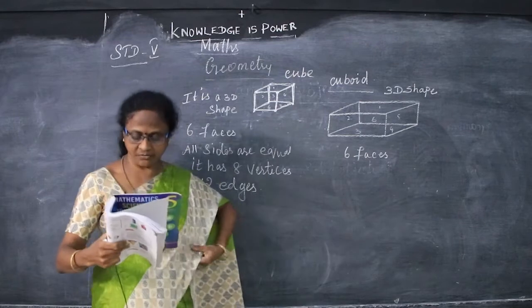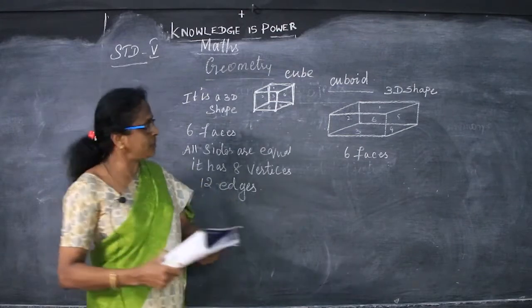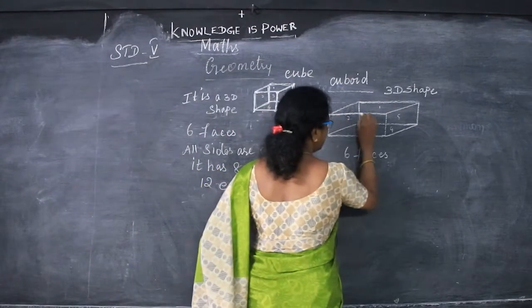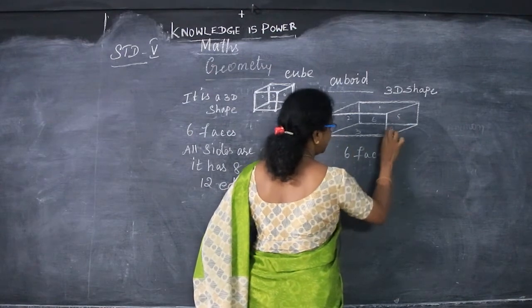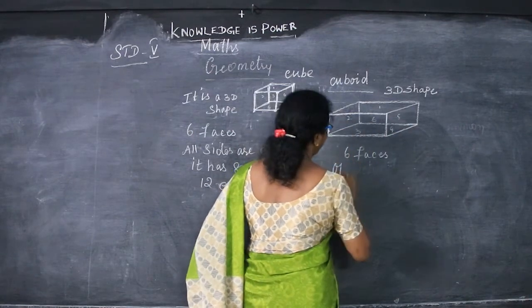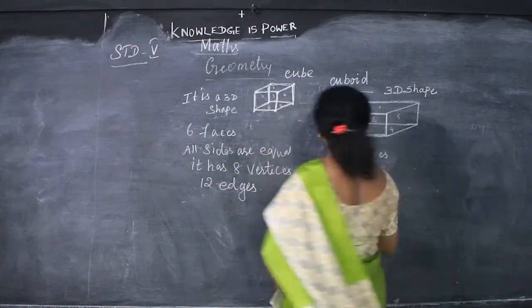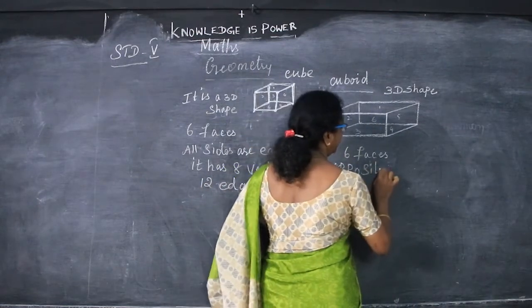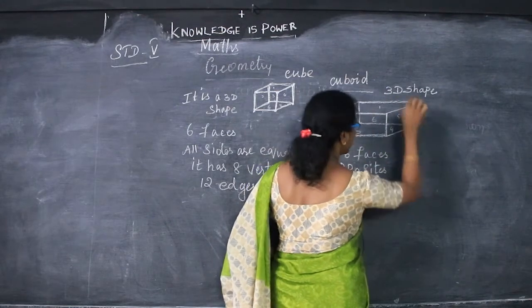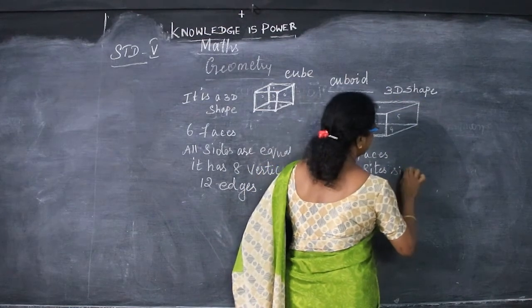You can see the 6 faces. And opposite sides are equal. In this, these 2 sides will be the same and these 2 sides will be the same. So opposite sides will be equal. In the cube, all the sides are equal, as you know that in a square all the sides are equal. And for the rectangle-shaped cuboid, opposite sides are equal.